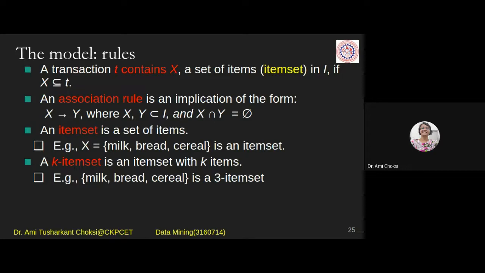So for model rules, a transaction T contains X, a set of items in I, if X is a subset of or equal to T. An association rule is an implication of the form X implies Y, where X and Y are subsets of I and the intersection of X and Y is phi.